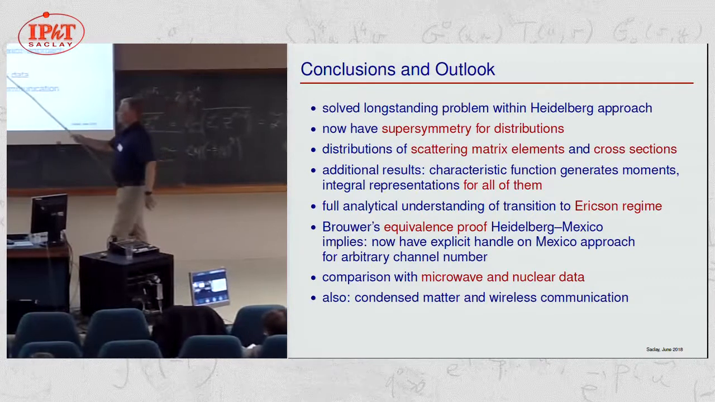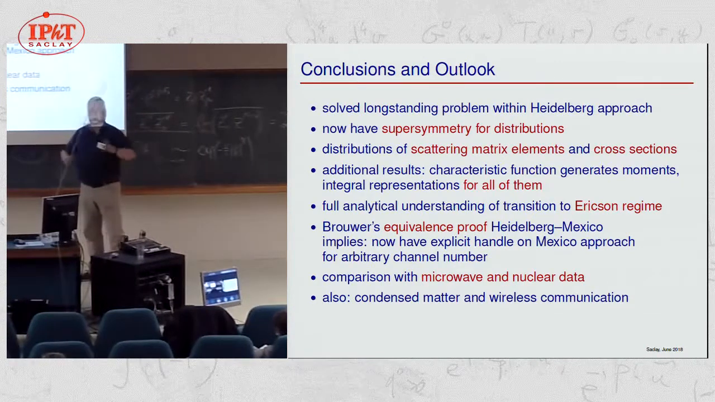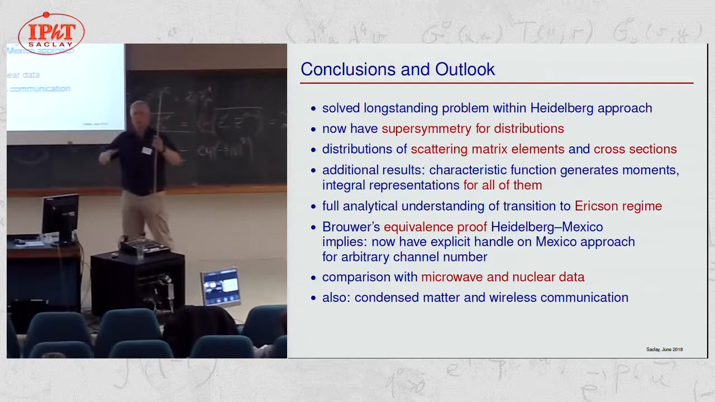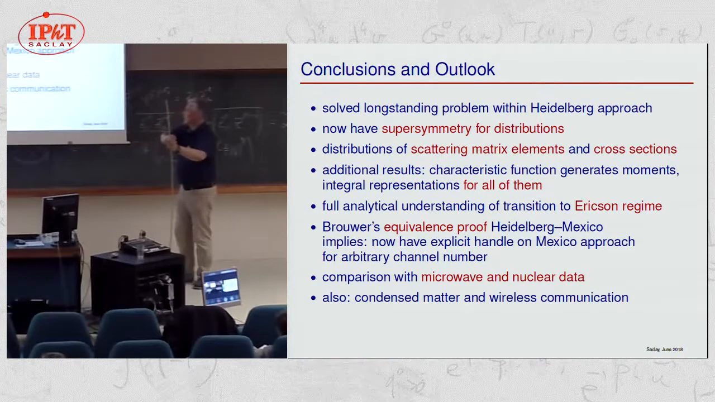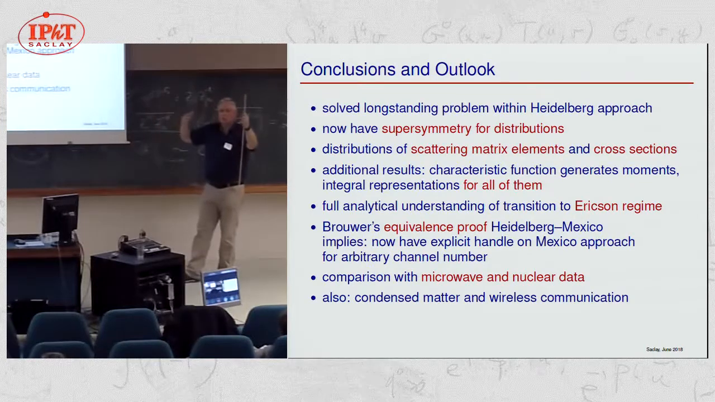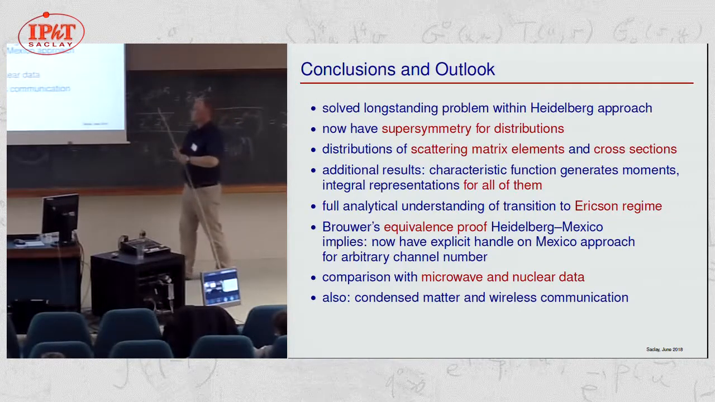Now we can use Brouwer's equivalence proof. He has shown that if you take the Heidelberg approach, then you can use it to calibrate the Mexico approach. So from comparing Heidelberg and Mexico, you can get information about the parameter dependence. The integrals in the Mexico approach are unknown. Nobody knows how to do them, but now with our results, we also have a handle on the Mexico approach.